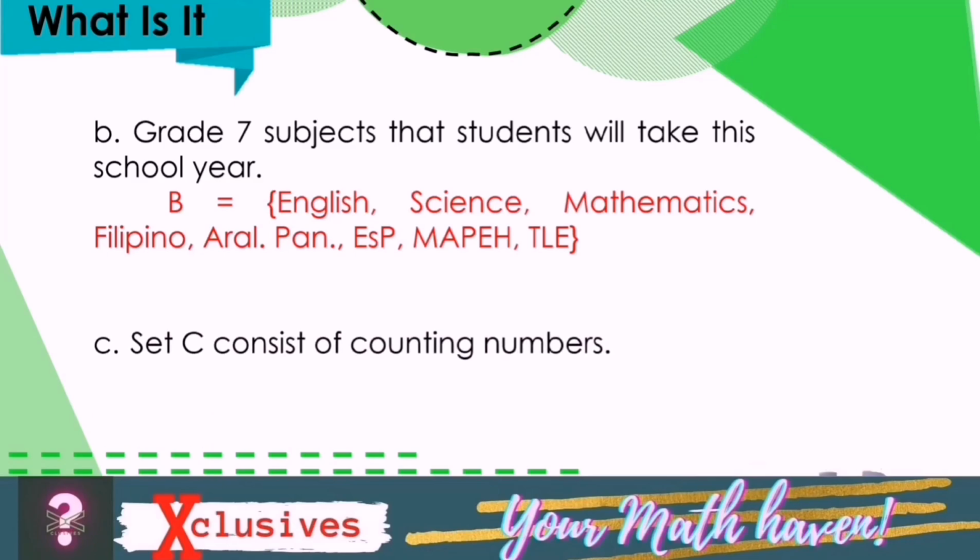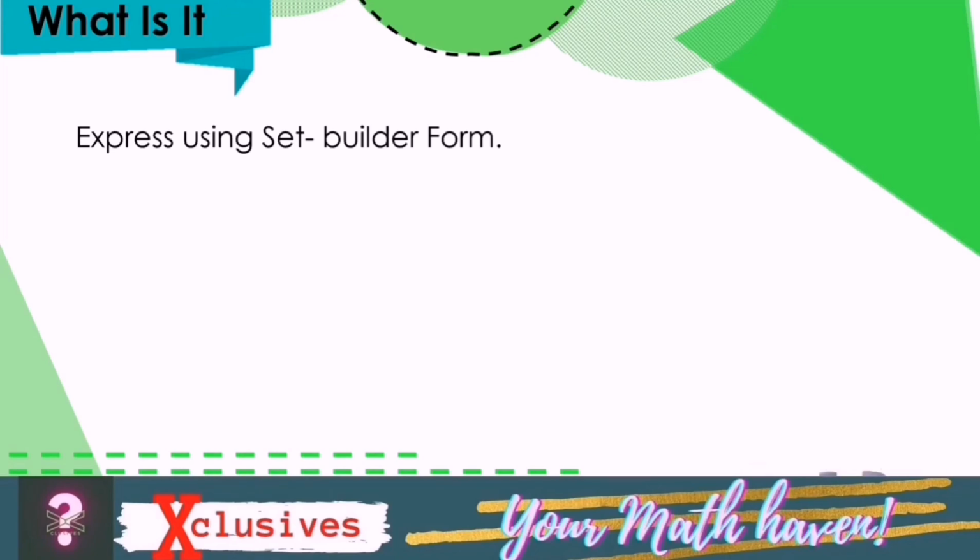Set C consists of counting numbers. So we have set C equals the set 1, 2, 3, 4, 5, 6, 7, 8, 9, 10, 11, 12, and so on. In addition, if you want to express it in set builder form, we can show it this way.